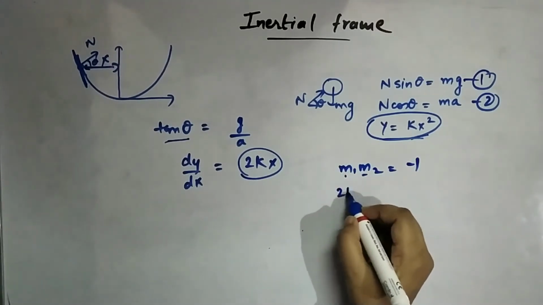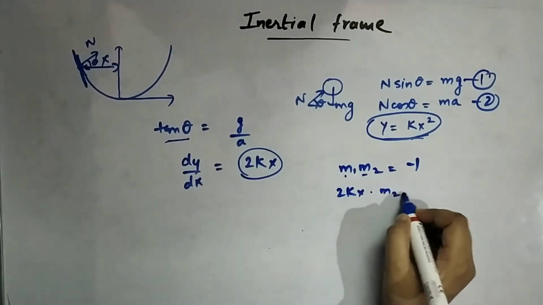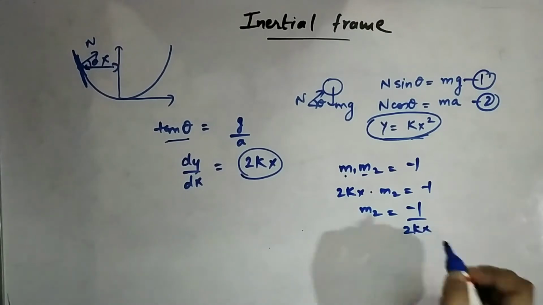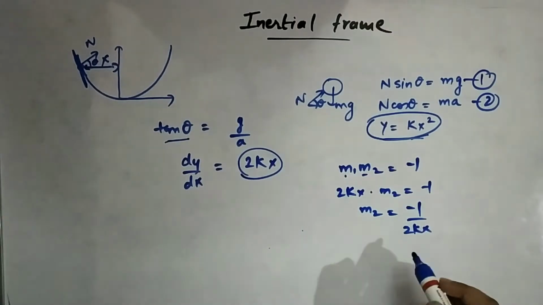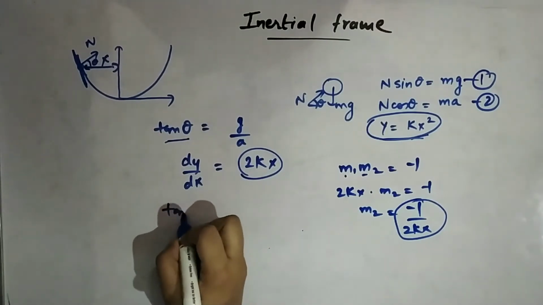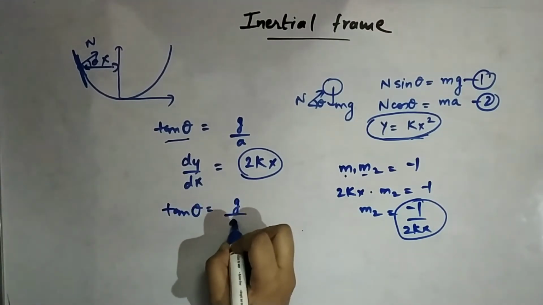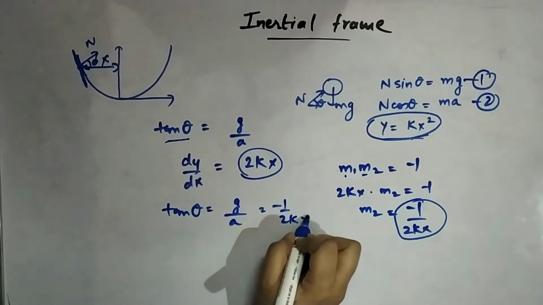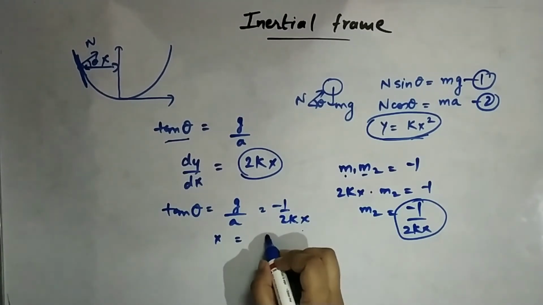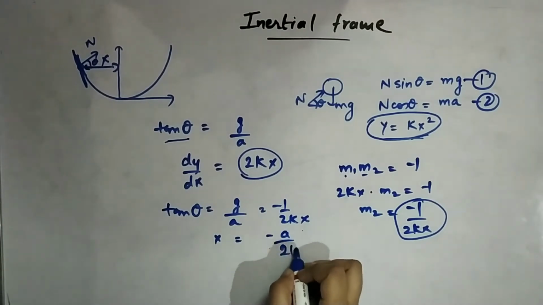So 2kx into m2 equals -1, where m2 will be -1 by 2kx. Alright, so we know the slope now. So we know the tan theta. Tan theta is g by a, which is equal to 1 by 2kx, and hence we can easily find out what our answer is.